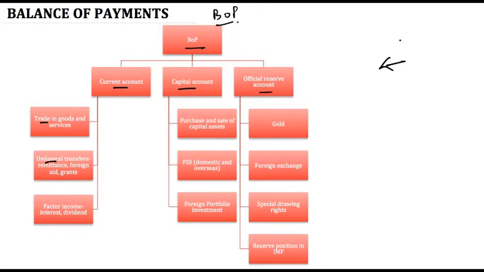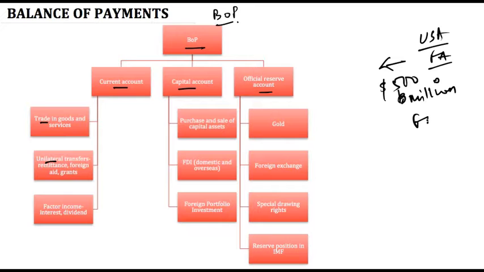USA gave India foreign aid of $500 million. Now because this is a foreign aid, India is not required to pay back this money in any form in the future. This is a unilateral transfer. Similarly, USA sent some grants, or remittances are a very important part of unilateral transfer.